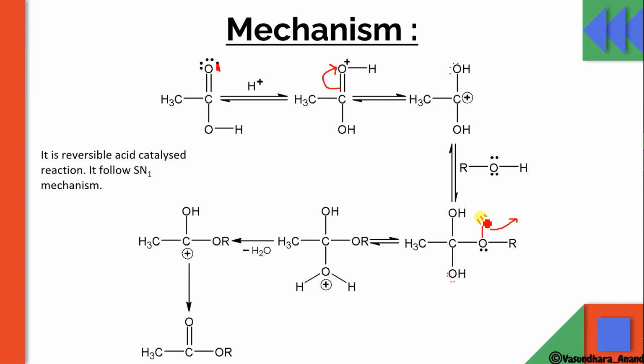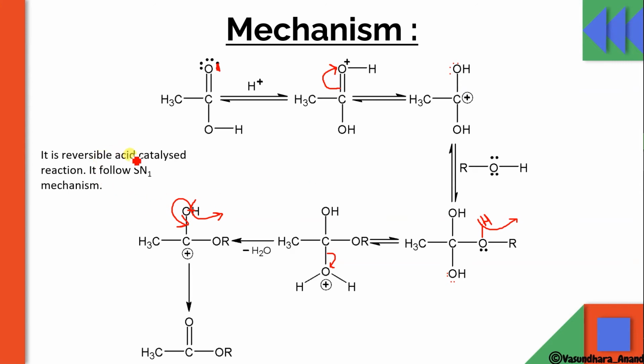So in the next step, this H is coming over here to form this complex. Next, water elimination will be there. This bond will break on this to form water, and it will form a carbocation over here. So at last, this H, as we have used it as a catalyst, H plus will come out to form the catalyst again, and the bond that remained here will shift to this to give this ester. So here the ester is formed. This is the mechanism for the formation of ester from the reaction of alcohol and acid.